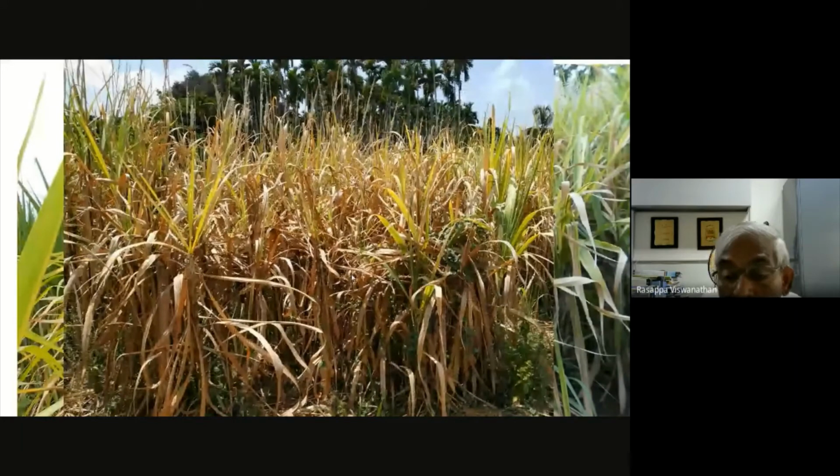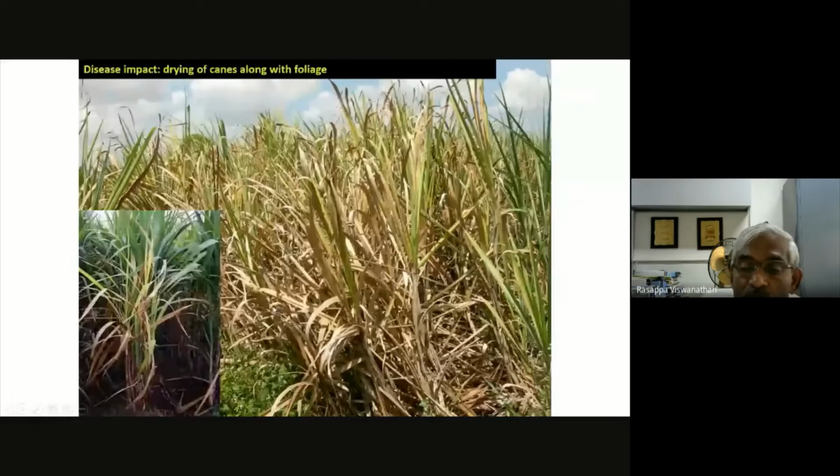Later, at the time of harvest, there is total loss of chlorophyll. Almost the entire lamina is dried. This is how it is in susceptible varieties. The crop loss is near total. Of course, you can still harvest the cane, and you don't see any damage, the cane is still alive. But there is a total loss for the crop, in the sense that you cannot have a ratoon crop. You can harvest, but the yield will be much reduced.